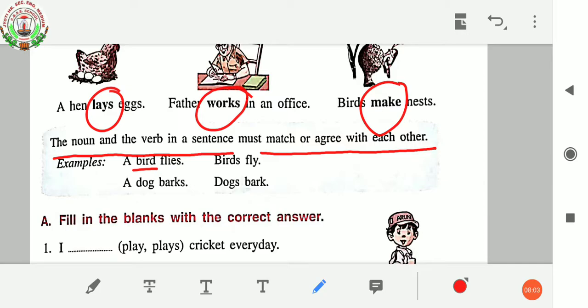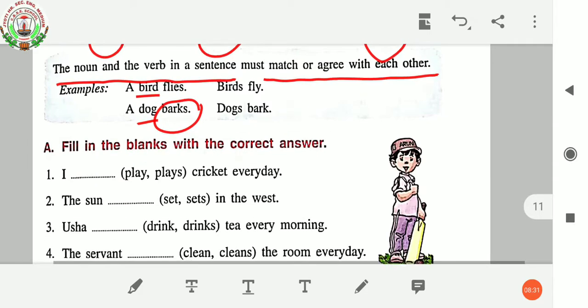Then, a dog barks. We know that dog is a noun, and what action is performed by this noun over here? Barks. So dog is a noun and barks is an action word, which means it's a verb. So we know that dog barks. These are all matching with each other.